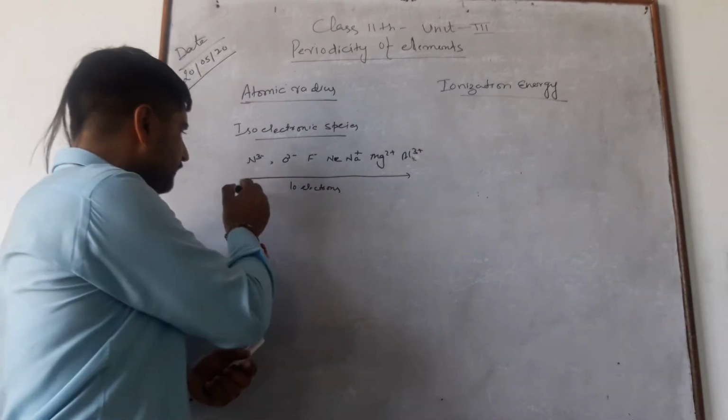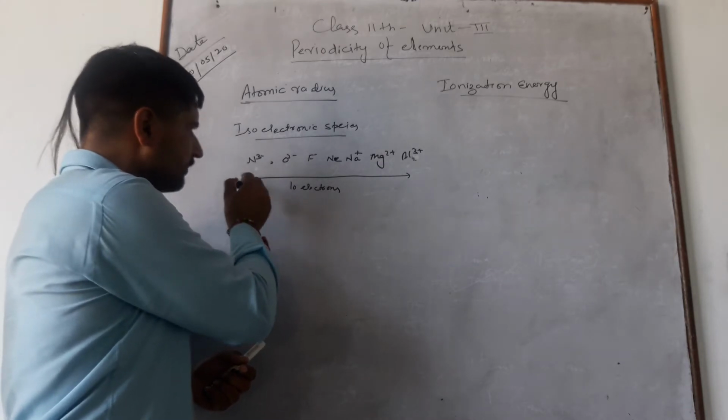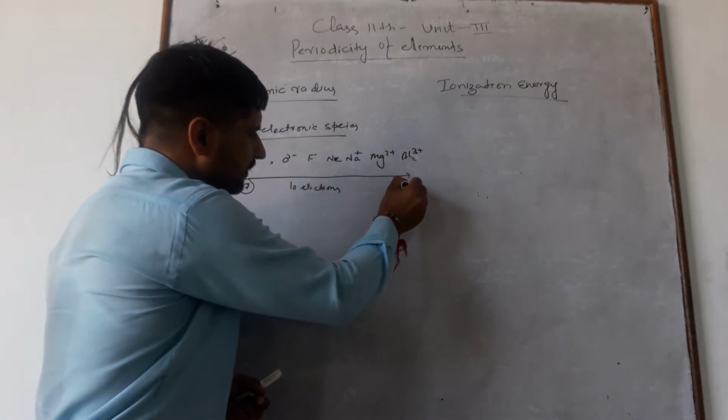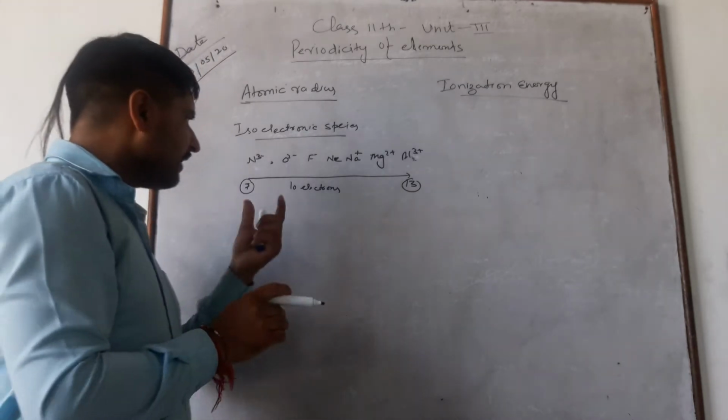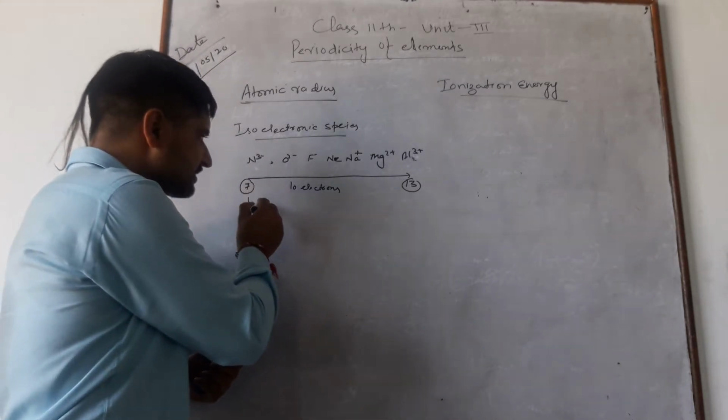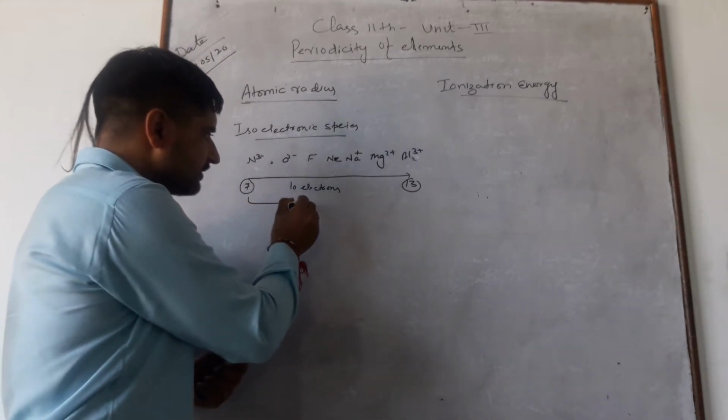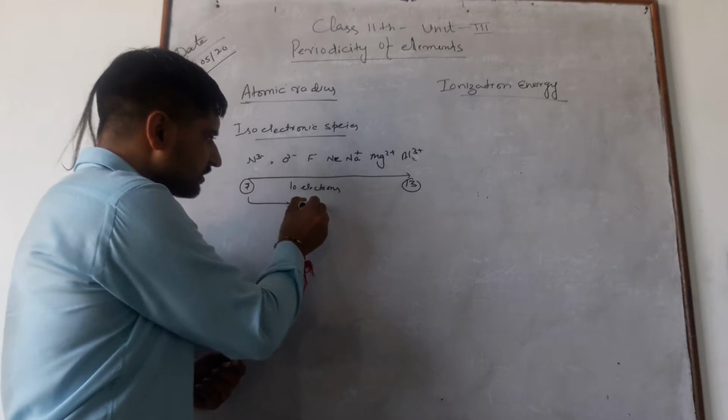But in case of nitrogen, the atomic number is 7. In case of aluminum, atomic number is 13. When we move from atomic number 7 to 13, there is increase in nuclear charge.